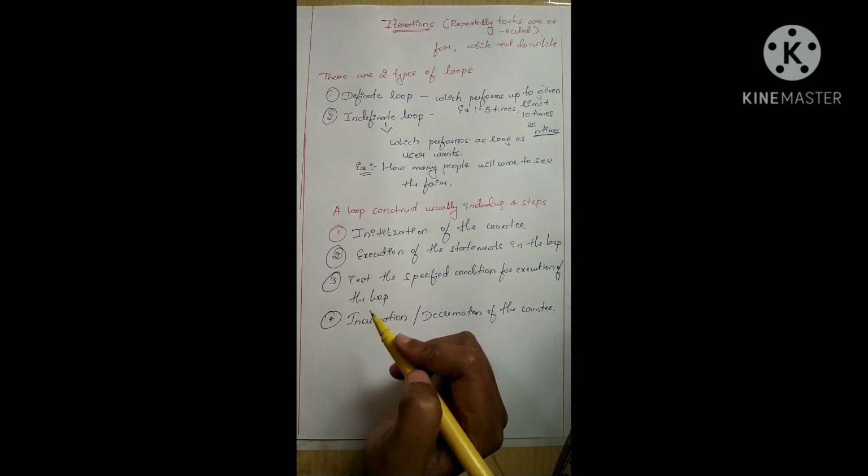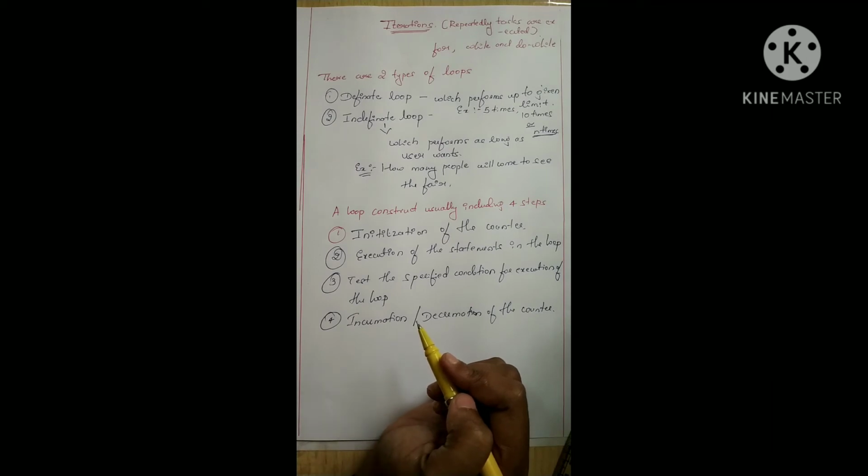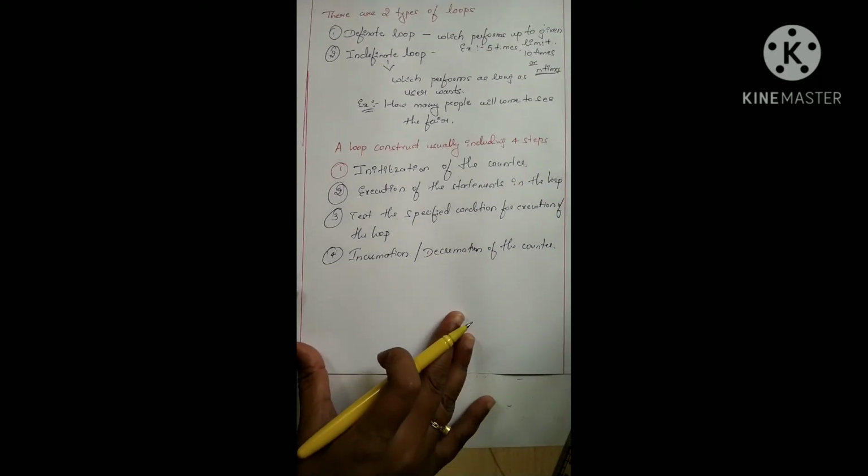In the fourth step, incrementation or decrementation of the counter according to our statement. These are the 4 steps included in the construction of a loop.